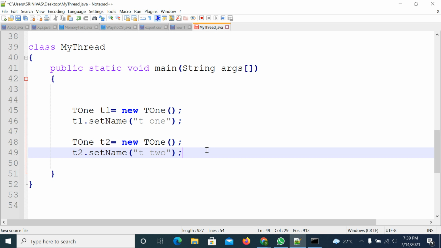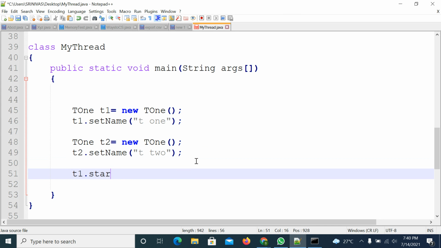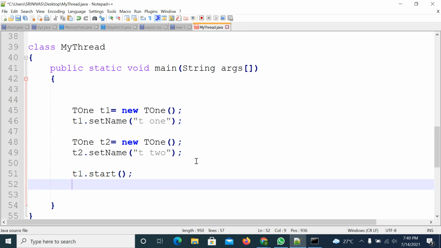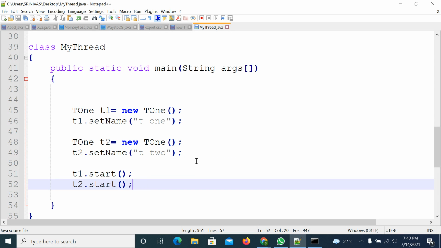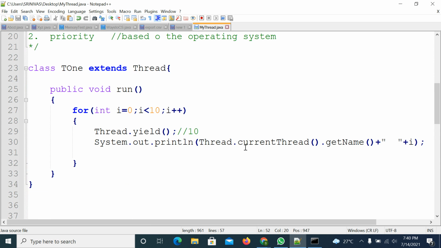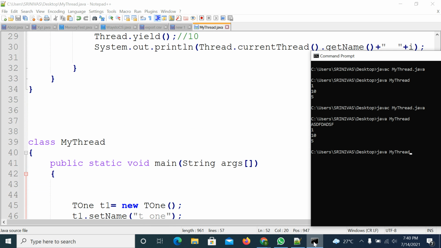So if it is having high priority, what will happen? If it is having low priority, what will happen? If both are having same priority, what will happen? You already know it. So if I am calling T1.start and T2.start, both threads will be executed simultaneously. You will get the output. Right. So you already know this.